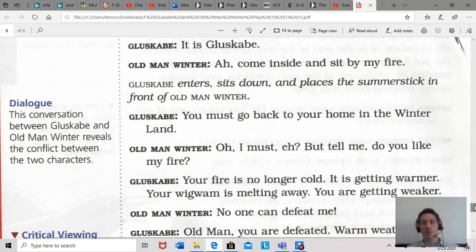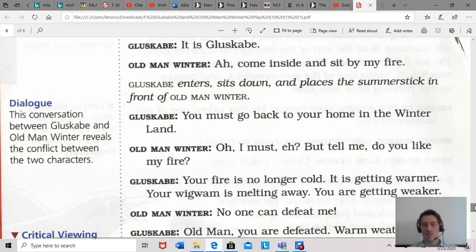Now, if you remember, what is his fire made of? Ice. It's not even a real fire, right? But, to him, it's like fire. So Gluskabe enters, sits down, and he places the summer stick in front of Old Man Winter.